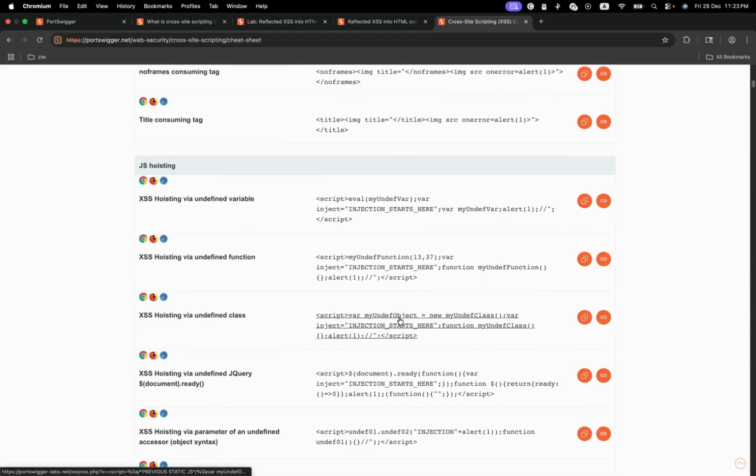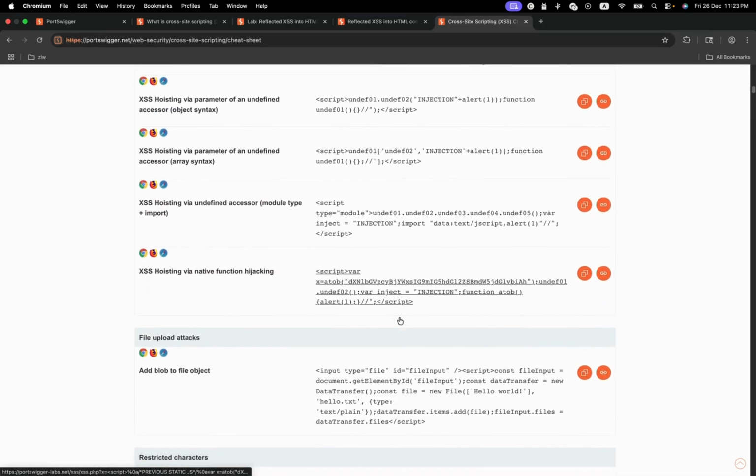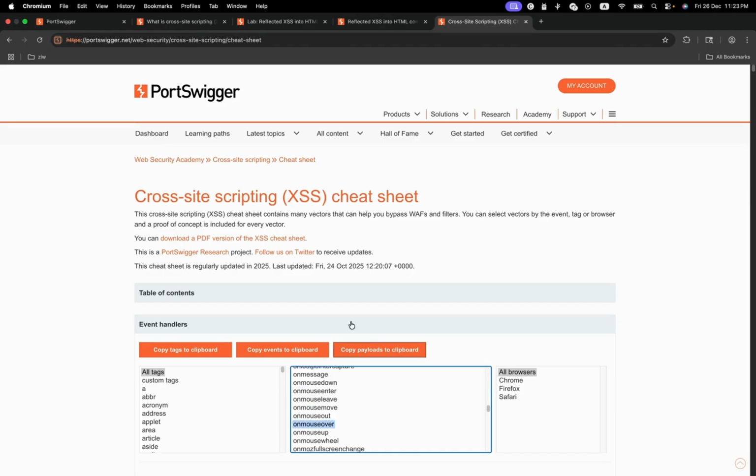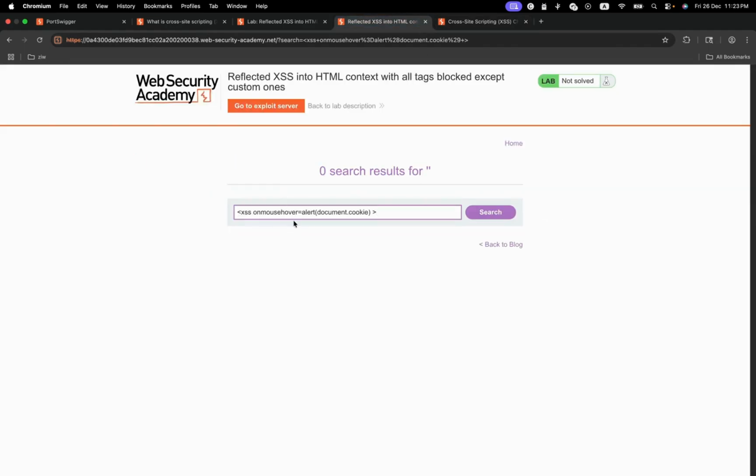Where is on mouse? Yeah, we have this onmouseover. I think this is the one that I wanted. Onmouseover.